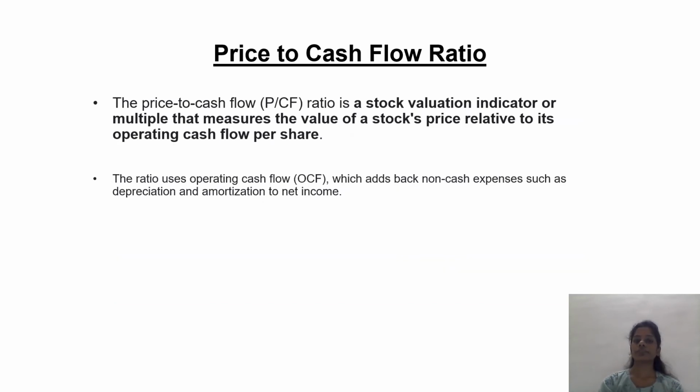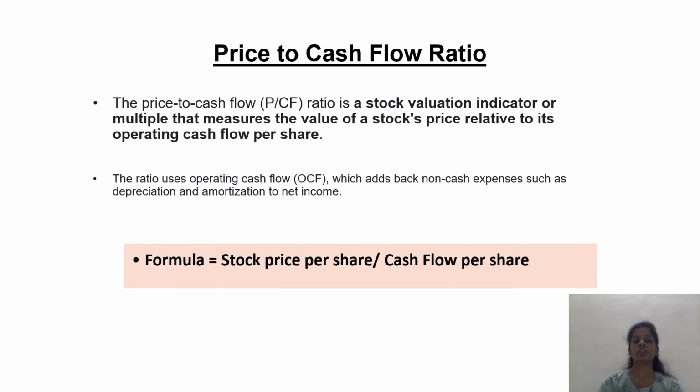Now, price to cash flow ratio. The price to cash flow ratio is a stock valuation indicator or multiple that measures the value of a stock price relative to its operating cash flow per share. The ratio uses operating cash flow (OCF), which adds back non-cash expenses such as depreciation and amortization to net income. So the formula for price to cash flow ratio is equal to stock price per share divided by cash flow per share.